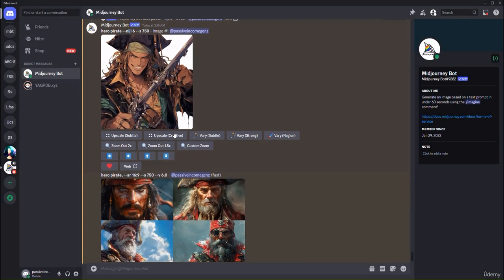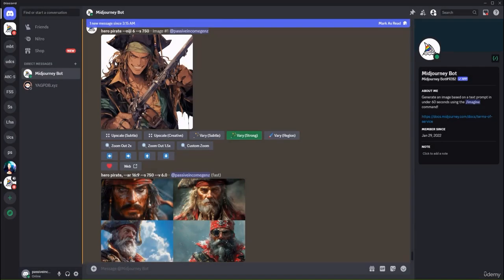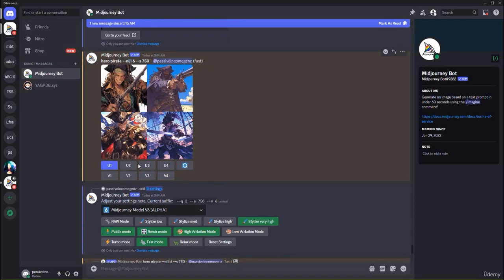And you can also create variations. So if you're interested to vary this image, make more variations about it, this is the remix prompt, which allows me to add more. So I can actually say Roger pirate instead from One Piece, and I can just click submit, right, like that. And it's right now going to remix. It's going to create a remix between this image and Roger from One Piece. And if you liked any other image, you can go ahead and upscale that image, which means make it bigger, or you can create variations of it if you're interested to create more variations of that same image.